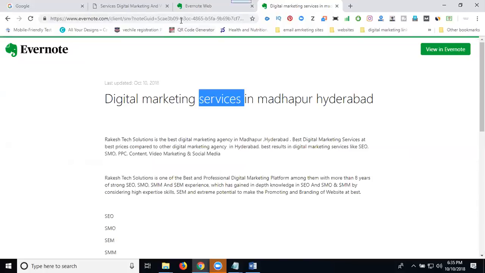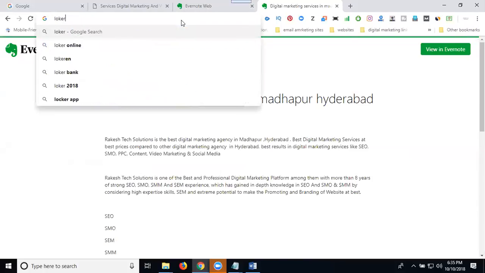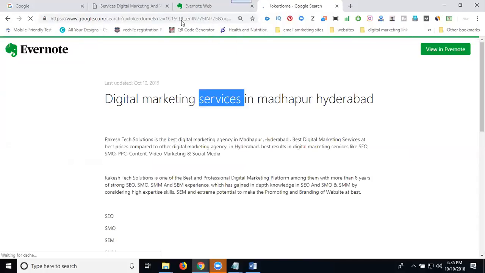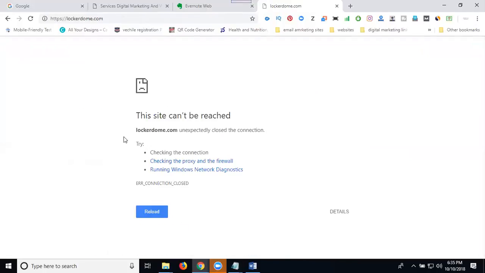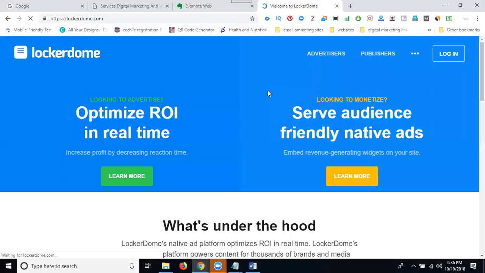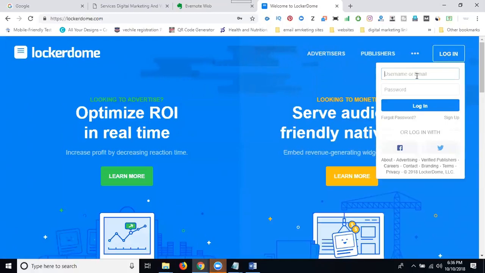Write on second website. Lockerdom. So this is the Lockerdom site here. First of all, click login. You log in with your username and password.